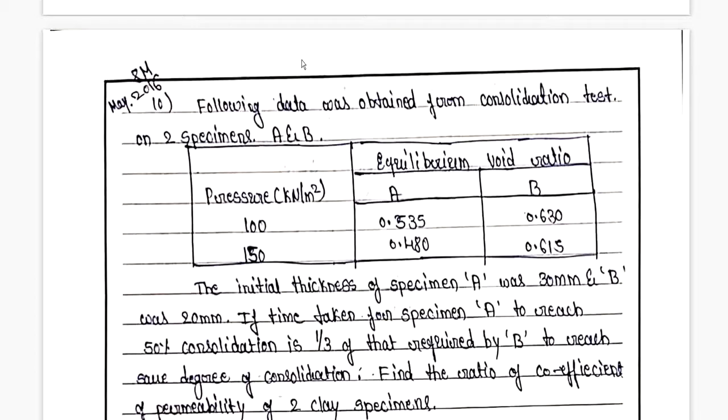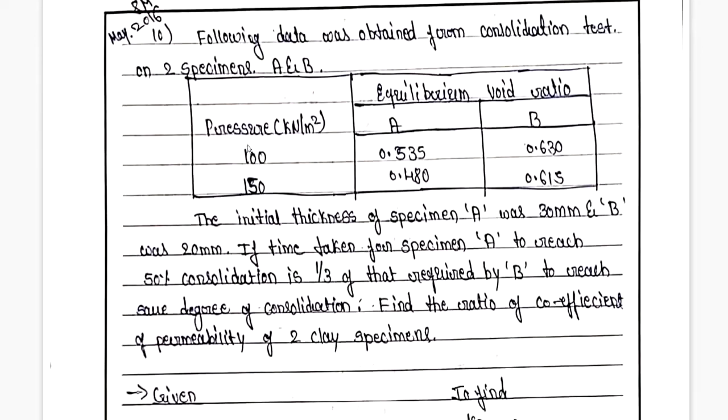You can see over here: further, the following data was obtained from a consolidation test on two specimens A and B. The pressures applied on each specimen are 100 and 150. The equilibrium void ratio for specimen A is given, and for specimen B is also given, at 100 and 150 pressure applied.